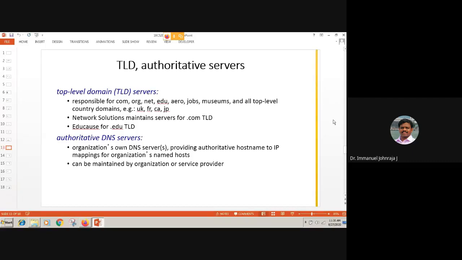If they don't have adequate infrastructure, they can go for the ISP to manage that particular server. So whatever IP the authoritative name server is giving out is correct. And you can always defend that the answer is perfect, and you can't expect that from another party. So that is why we use the word authoritative DNS server.